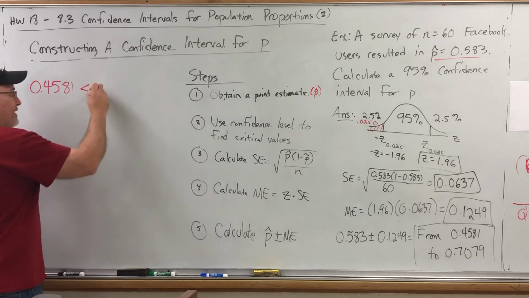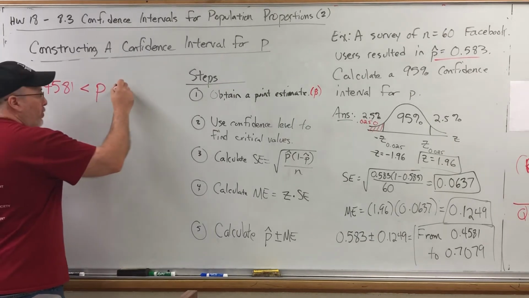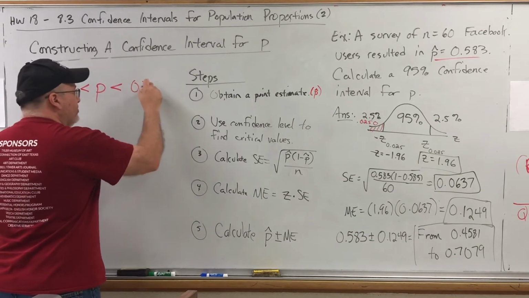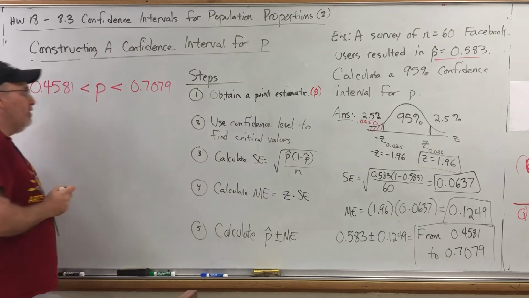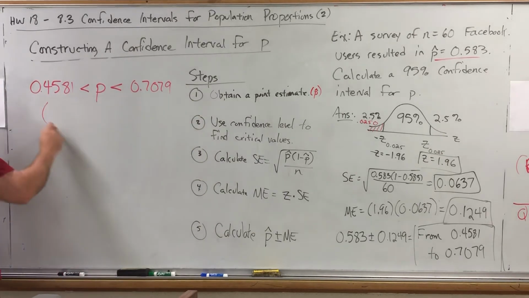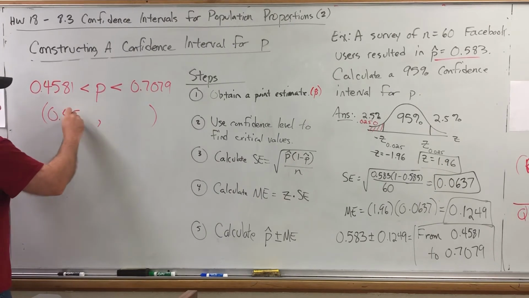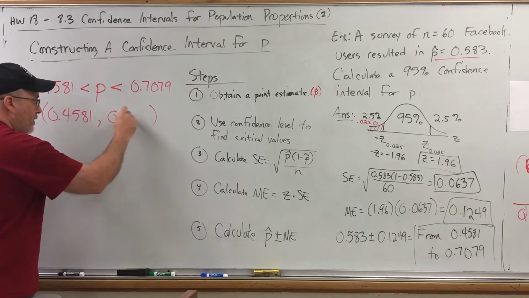We're estimating P, population proportion, which at the same time is less than the upper bound, 0.7079. You can also write it using what's called interval notation. Basically, you just put the numbers next to each other, comma in between, whole thing in parentheses.